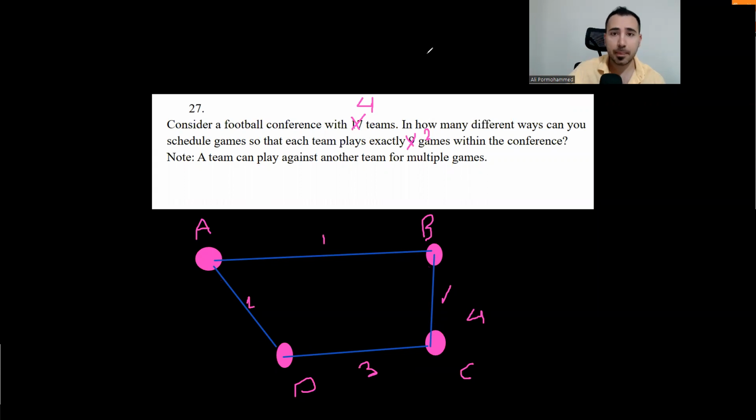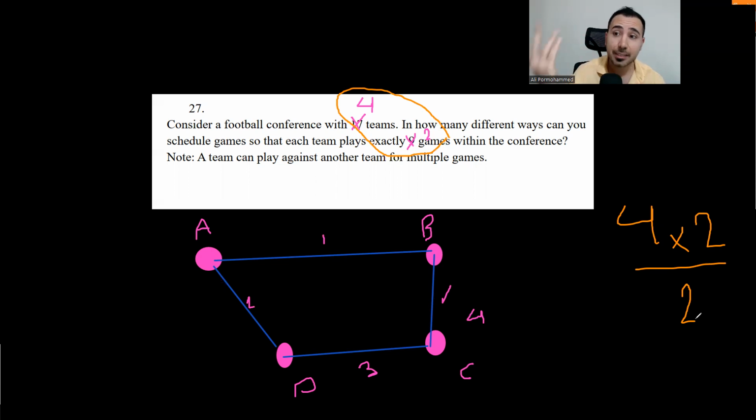But if we use that formula, 4 times 2, we need 8 games if we do it like this. No, you see, we would only need half of this. So basically, if we have 4 teams and each one wants to play 2 games, it's 4 times 2 divided by 2. Why divided by 2? Because one of these lines is just 1 game for A and also just 1 game for D. That's why we need to divide it by 2.